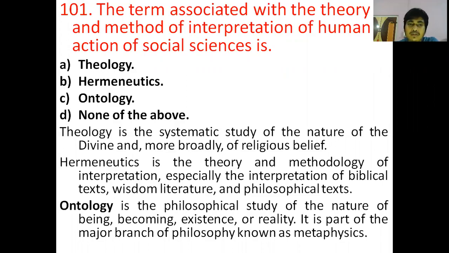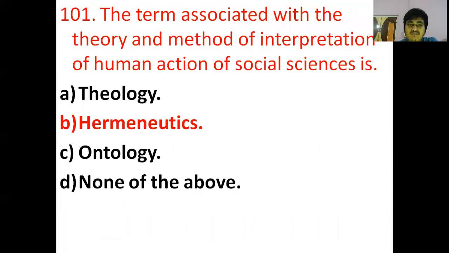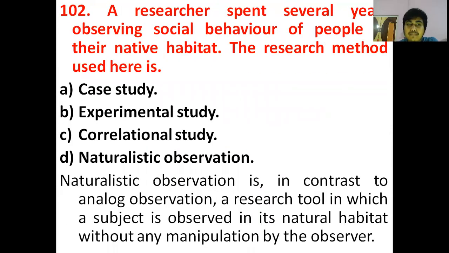Option C is ontology. So what is ontology? Ontology is the branch of philosophy which is known as metaphysics. It is the philosophical study of the nature of being, becoming, existence or reality. So here option B, hermeneutics, is the correct answer.